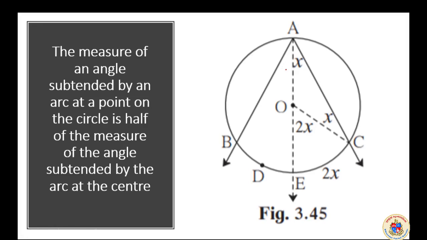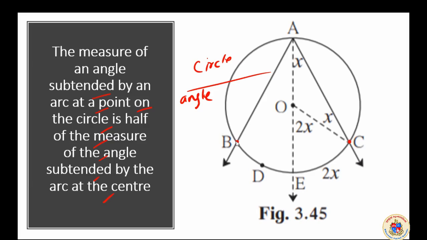Before that, what is this diagram really? Here is a circle, and here is an angle, and it is intercepting at two points B and C. What does the theorem tell us? The angle subtended by an arc at a point on the circle is half of the measure of the angle subtended by it at the center.